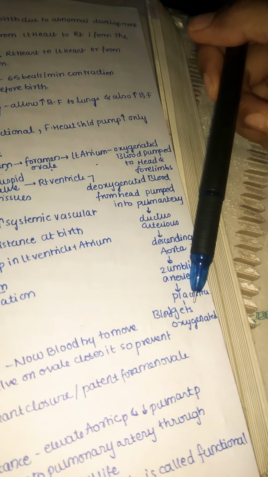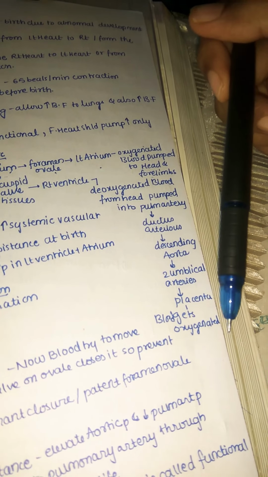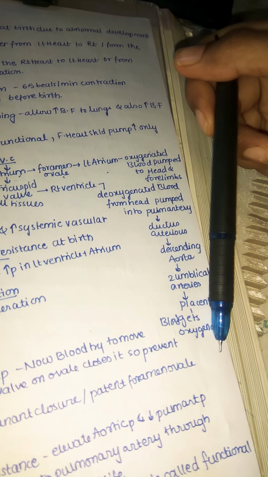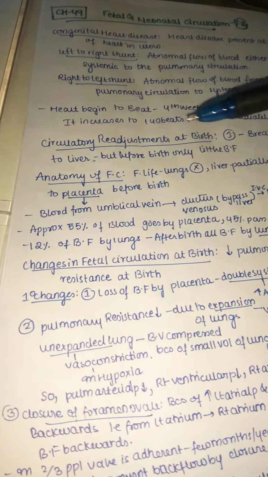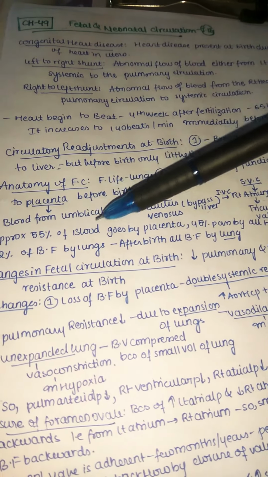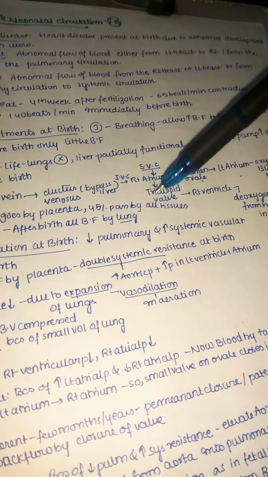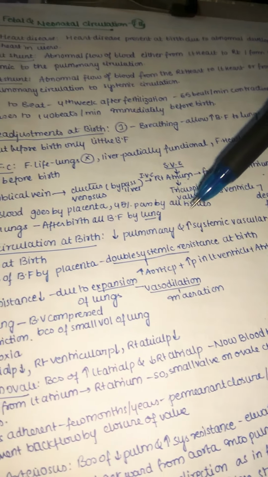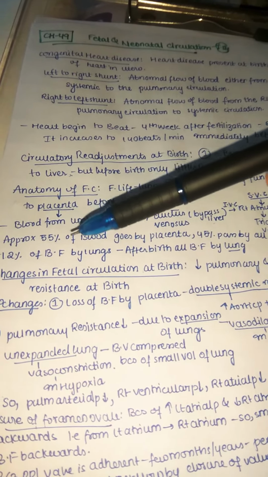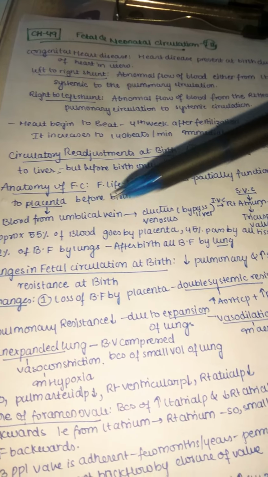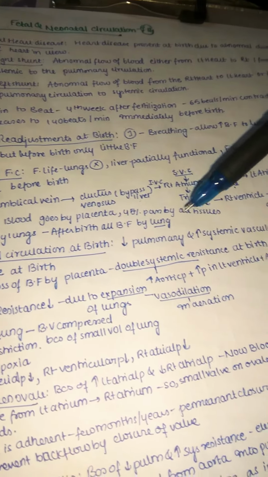So in the placenta again the blood gets oxygenated, and again this passes to the umbilical vein. Again back, the same circulation continues. This is all going on before birth. So approximately 55% of the blood goes to the placenta, and 45% of blood passes to all tissues of our body. So remember, 55%, the major portion of blood in fetal life, is going to the placenta, and the remaining 45% is going to